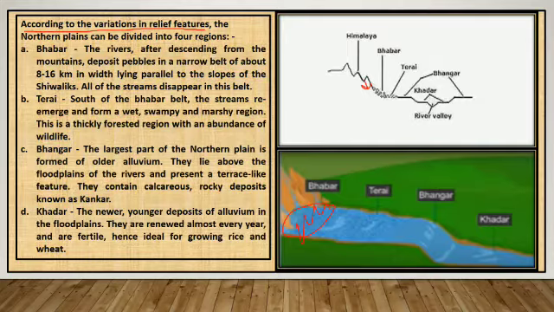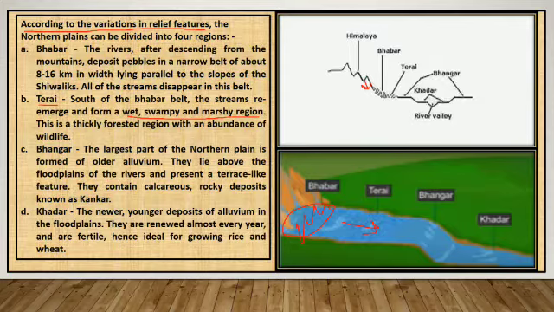South of this belt lies the Terai. In this region, the streams reappear and form a wet, swampy, marshy region. This is a thickly forested region with an abundance of wildlife.